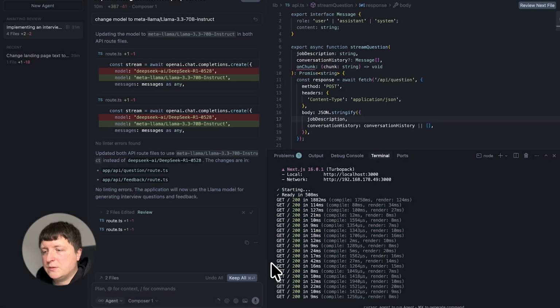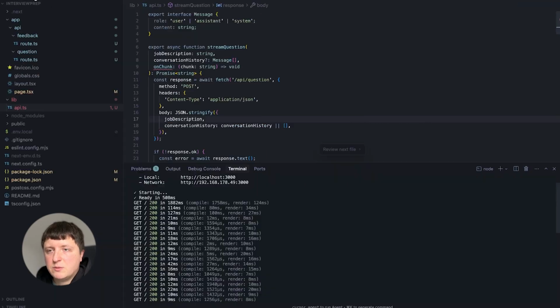Let's now switch to our code base and review the code a bit more deeply. In this case, I prefer to switch to editor mode because now I can see all the modified files here. We see that the agent created this API file. It modified this page.tsx, it created the api.ts file, and package files were also automatically modified when it installed the library.